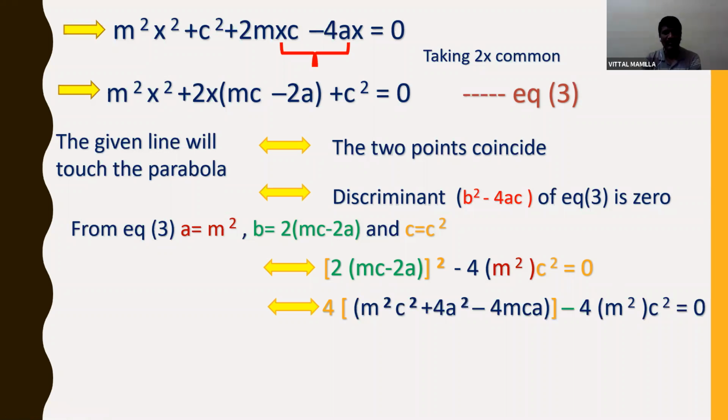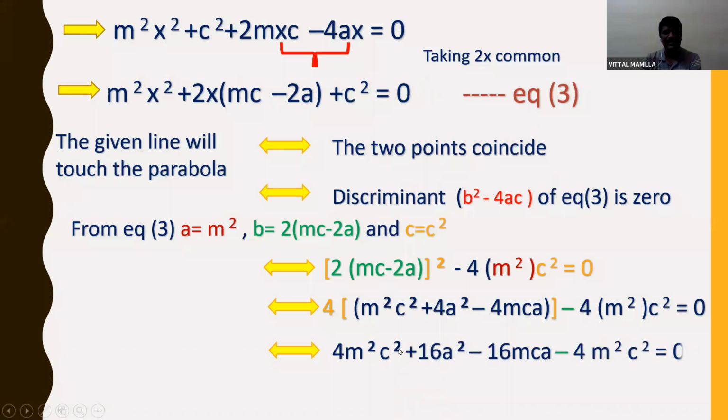So further, if I expand this, multiply with 4, I am getting 4m square c square plus 16a square minus 16mca minus 4m square c square is equal to 0. So here 4m square c square can be cancelled, and finally remaining is 16a square minus 16mca is equal to 0.